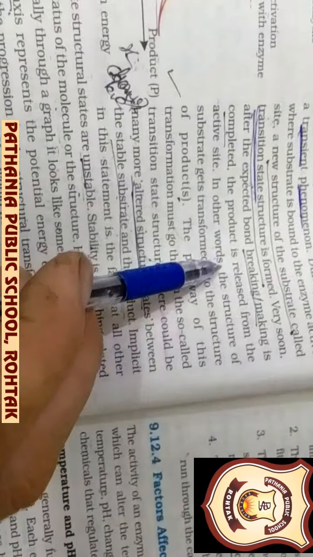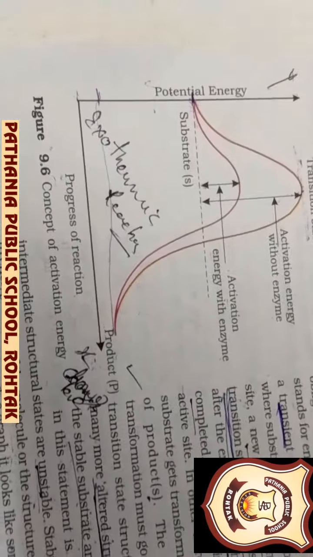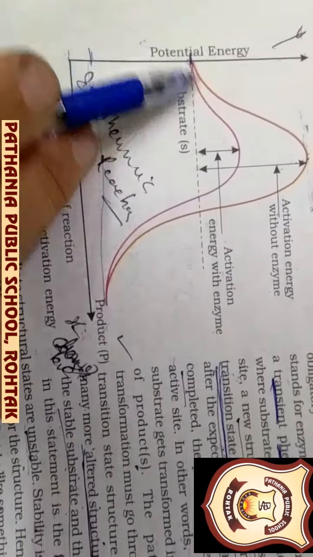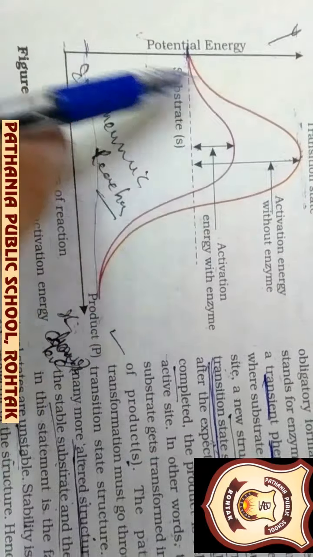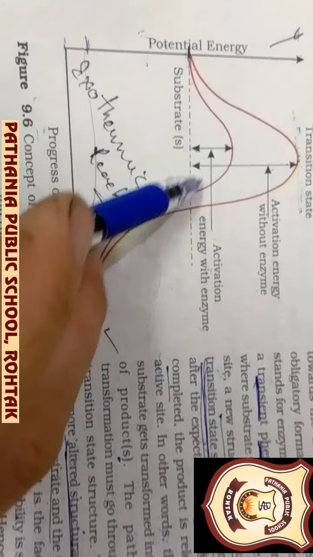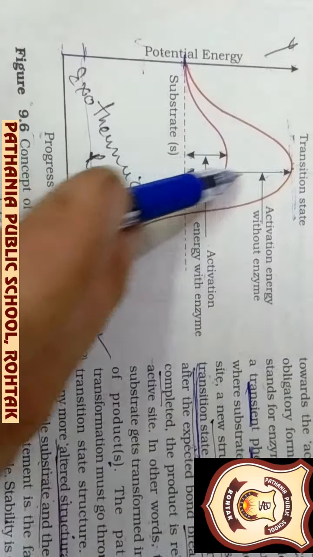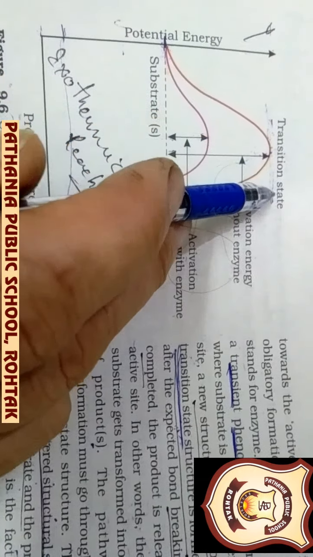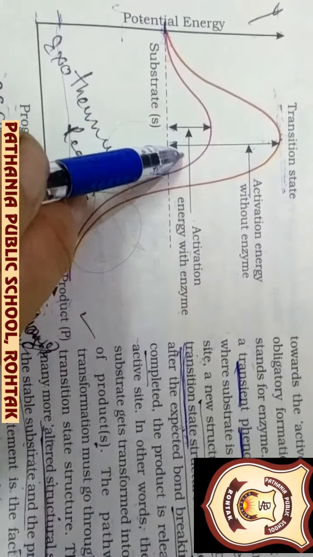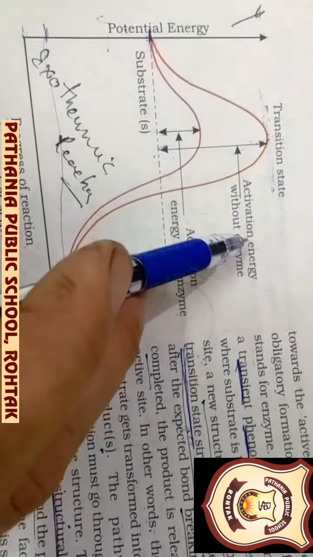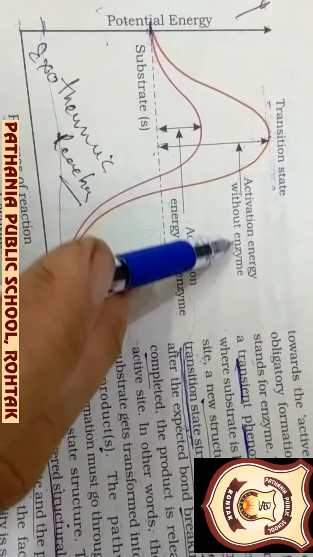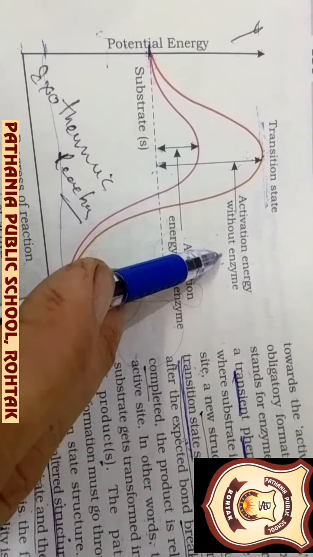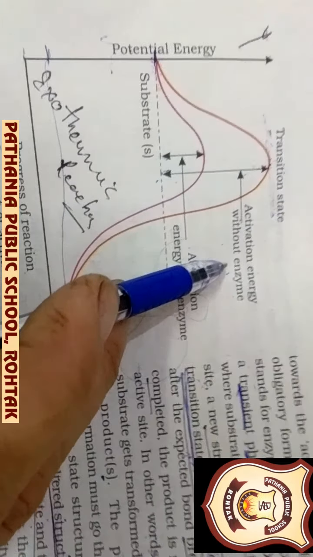Okay, now this can be explained here with the help of this graph. Suppose here the substrate is there, and the enzyme is not applied to convert this substrate to product, so this much activation energy is required for the transitional state. That means when the enzyme substrate complex is formed. So for this stage, to enhance the rate of reaction, the activation energy which is required, that means that reaction will take place when you provide a lot of energy to it in the form of heat or maybe in